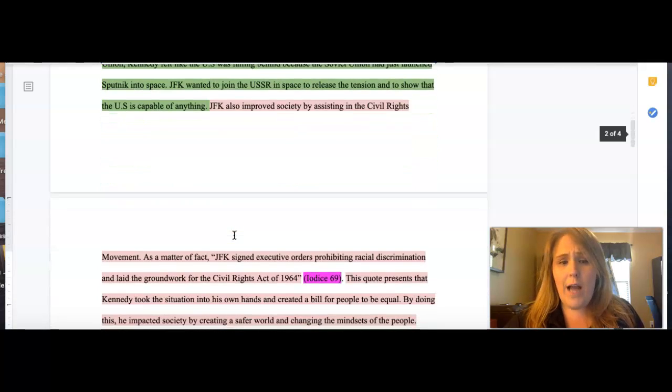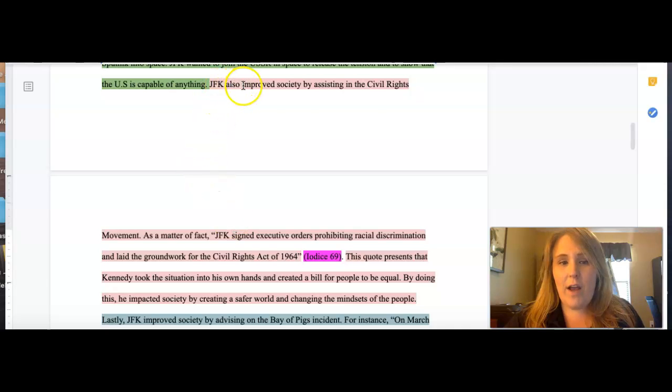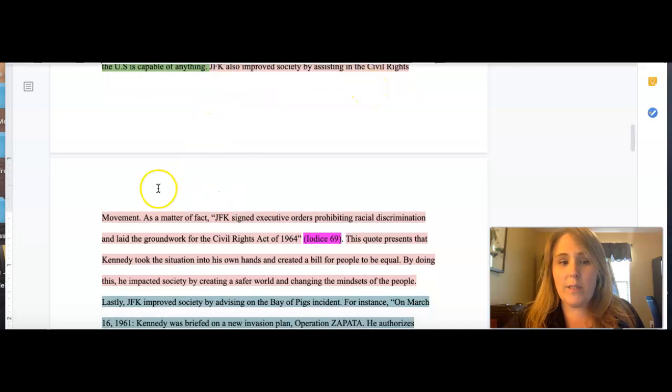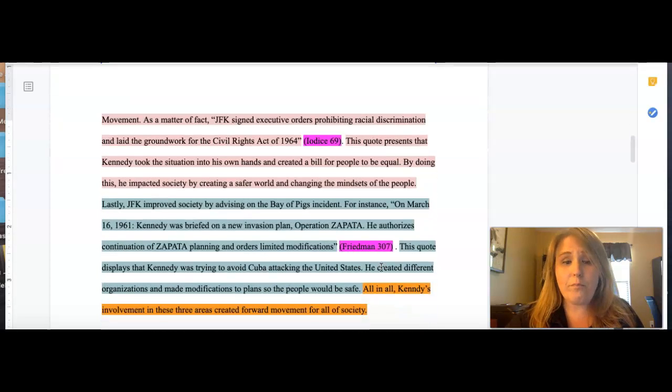Okay, moving on. Second piece of evidence, JFK also improved society by assisting in the civil rights movement. As a matter of fact, there's their transition word. Then they state their piece of evidence. Now notice this time they did not give the author's name up front. So this time they did have to include the author's last name and the page number after their quote. And then again, after the in-text citation is an explanation of why that was important to the civil rights movement.